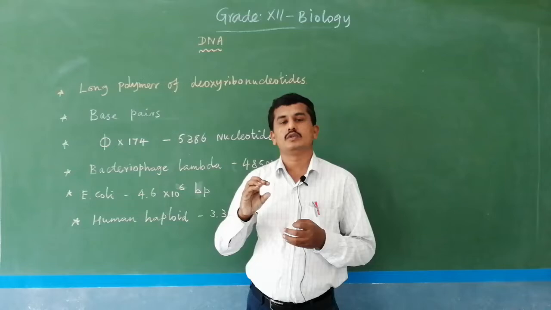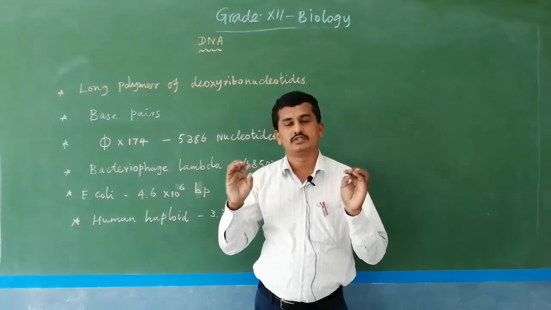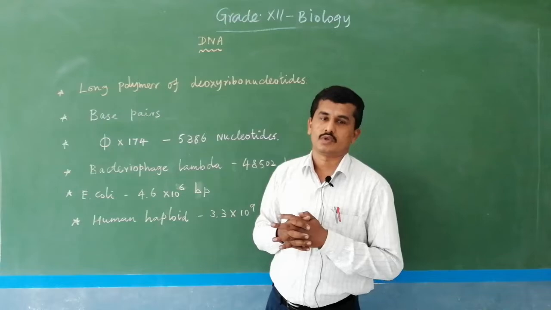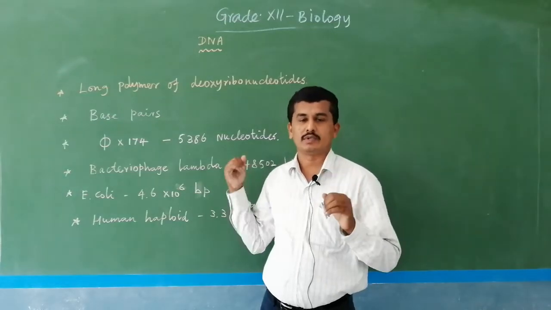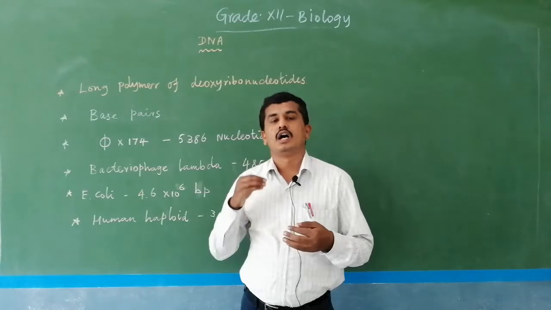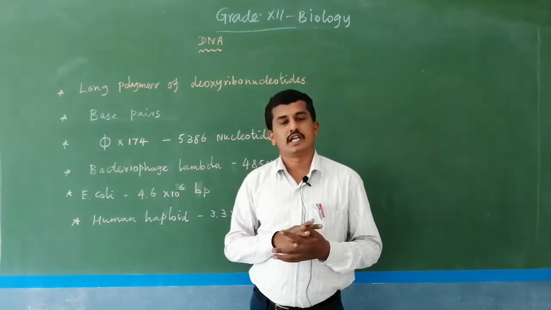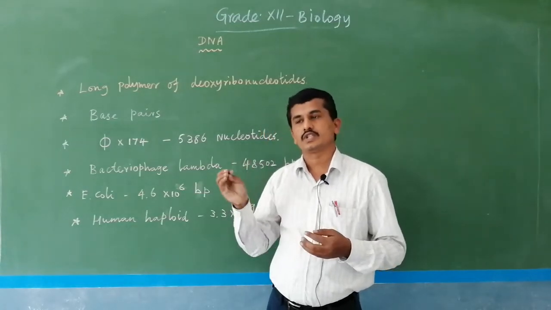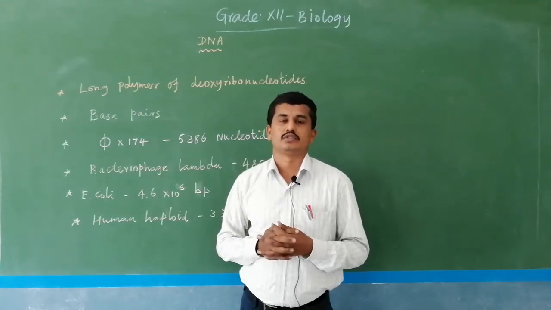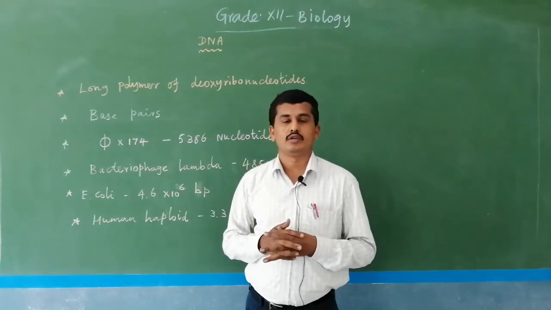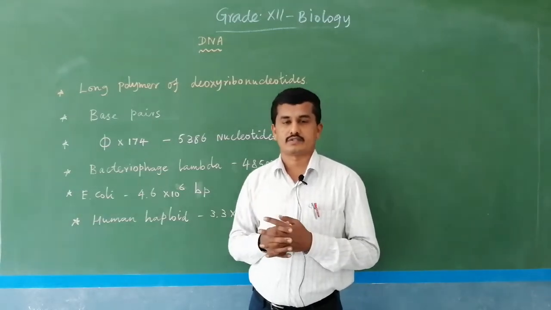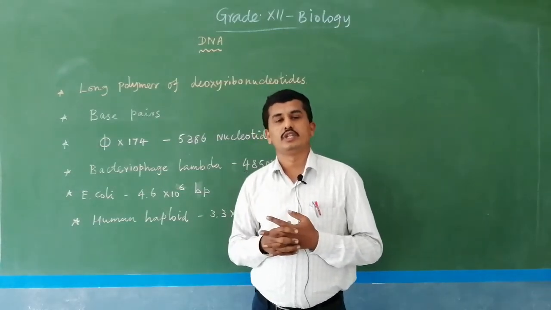One nucleotide joins with another nucleotide to form a dinucleotide. For example, adenine, a nitrogen base, joins with a pentose sugar, deoxyribose sugar, and that is a nucleoside. A nucleoside joins with phosphate, and this is known as a nucleotide.